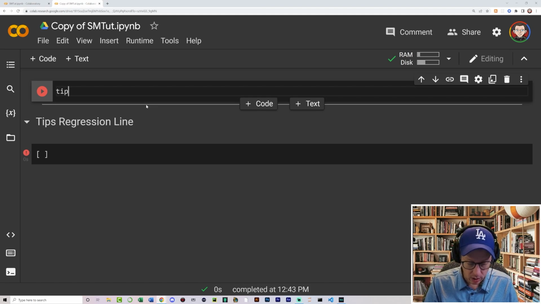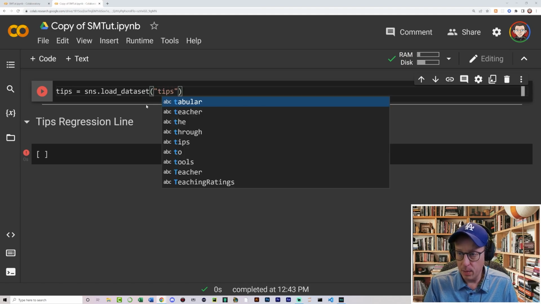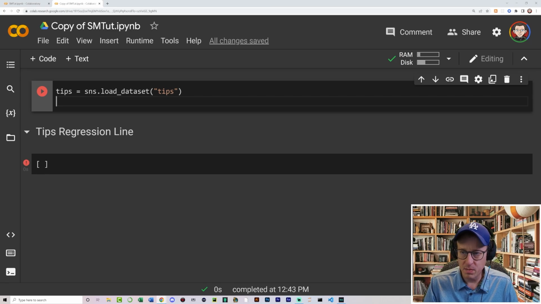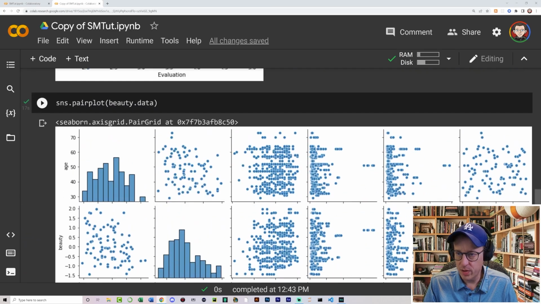So I'm going to load some tips information in SNS, and I'll do load data set, and this specific data set is called tips, and I wish it would stop doing the correction here. Okay, tips, there you go. And again, if at any point I say something that doesn't make sense, just feel free to ask.